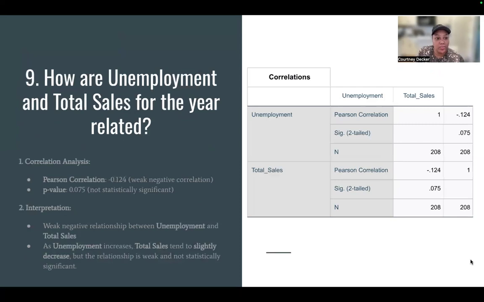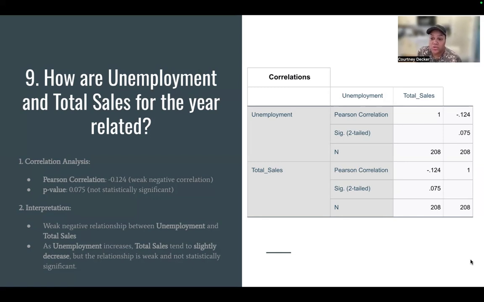And then next, number 9, how are unemployment and total sales related for the year? Looking at the correlation between unemployment and total sales, we find a weak negative correlation of negative 0.124. This means that there is a slight tendency for total sales to decrease as unemployment increases, but the relationship is weak.